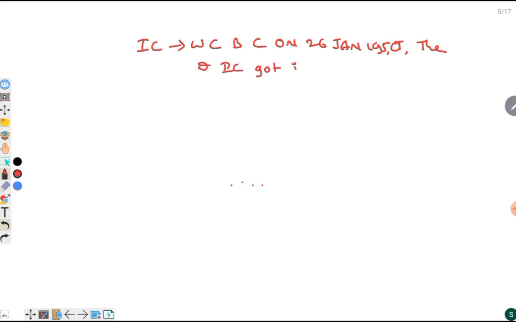The Indian Constitution mentions who can be the citizen on 26 Jan 1950, the day the Indian Constitution got implemented. Here, the Indian Constitution speaks about four categories of people.